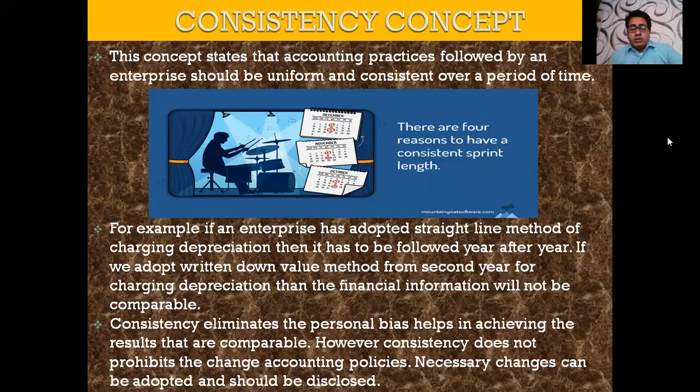So if a company following the straight line method adopts the written down value method from the second year, the depreciation charged in the financial information will not be comparable. So for consistency, you are required to follow one method over a period of time, and you should not make changes. And if it is required, the necessary changes can be adopted and should be disclosed in the books of account.